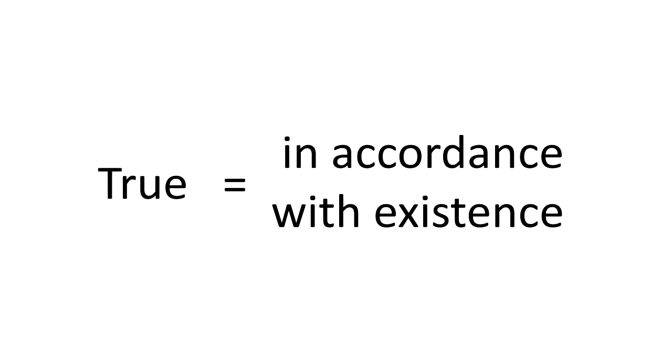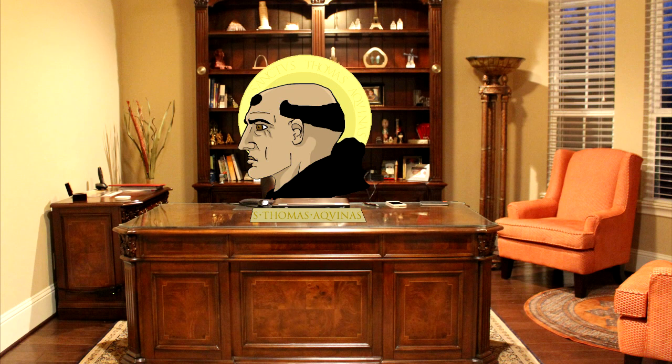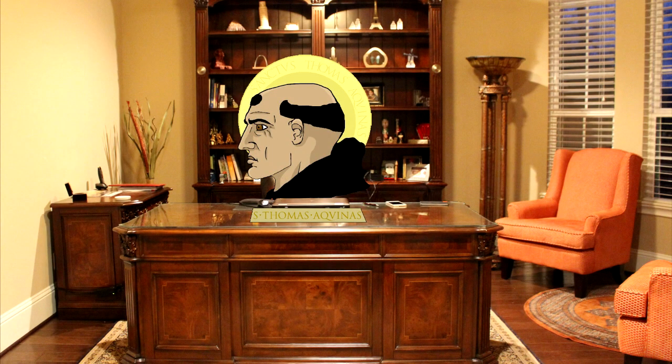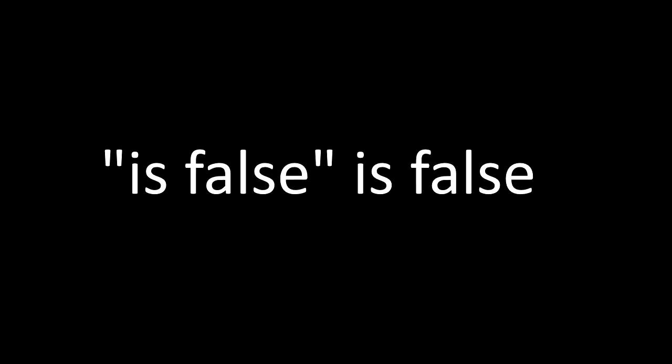Now, it is clear that anything in accordance with existence exists, because something cannot be both in accordance with existence and not exist at the same time. That would be illogical. This means that something in accordance with reality is synonym to something that exists. There you have it. We determined that true means exactly the same as existing, as an adjective. By that logic, false means exactly the same as not existing. Knowing this, we can rephrase the paradox in a more suitable way. If being false means not existing, then this paradox can be written this way.